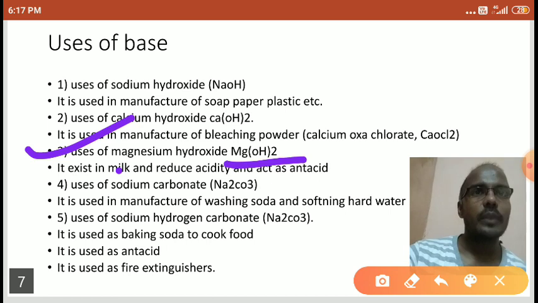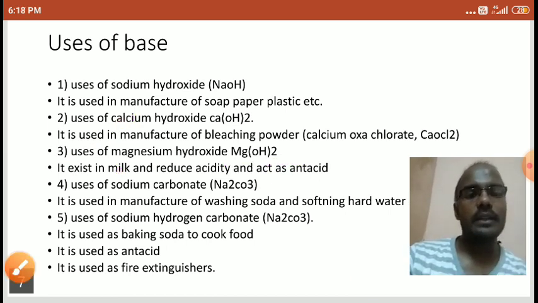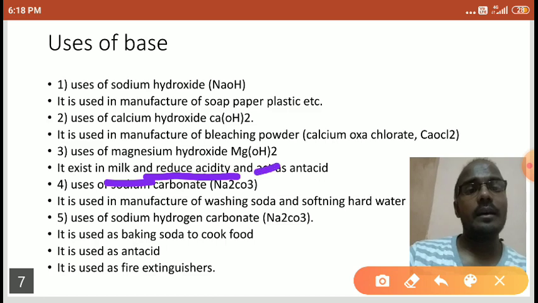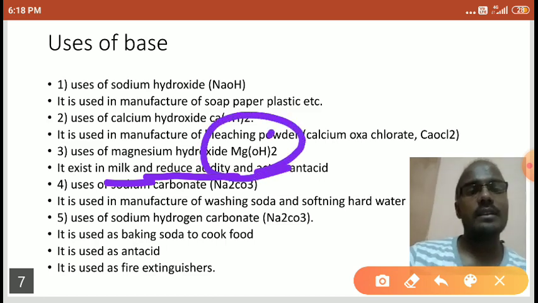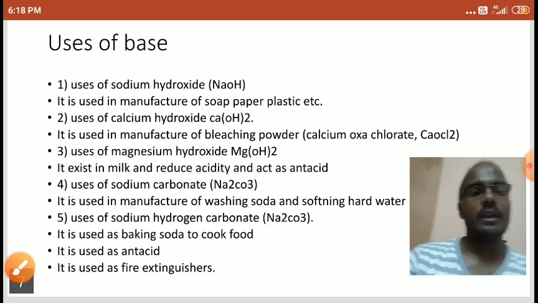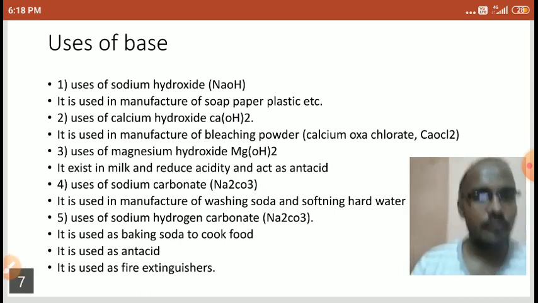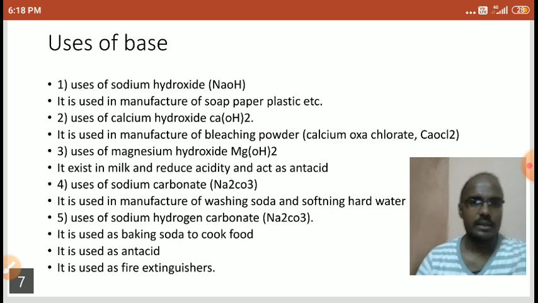Then in that case, if you are feeling acidity, you should prefer milk, because milk contains magnesium hydroxide, which is a base and reduces the acidity. So it acts as an antacid. Antacid means, students, it reduces the acidity.